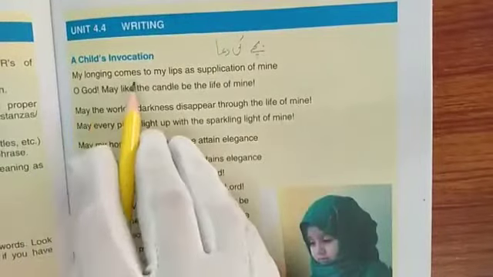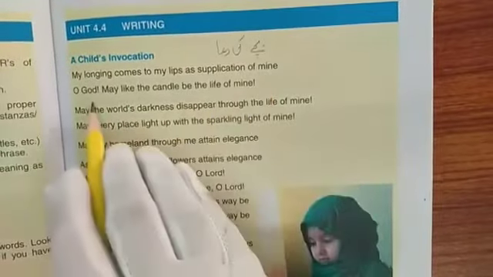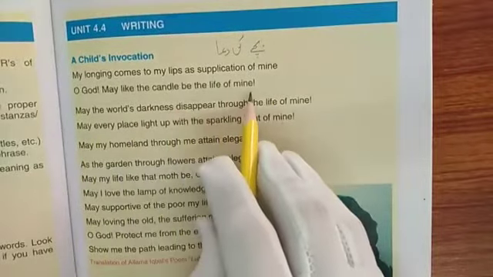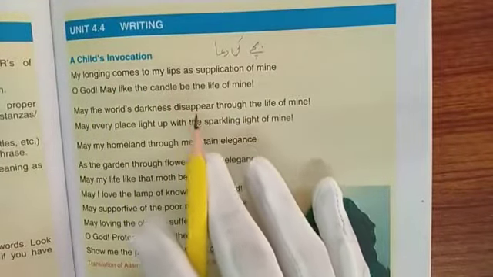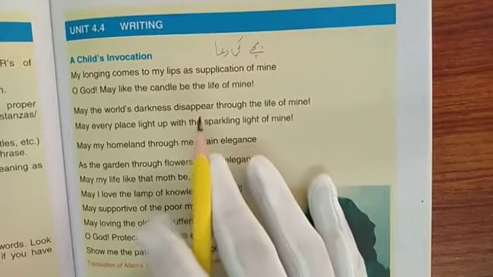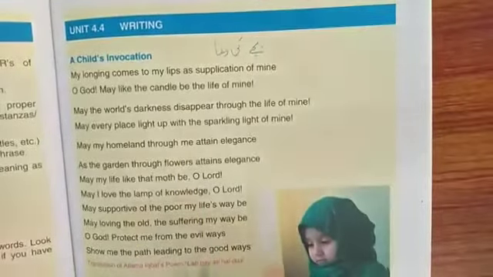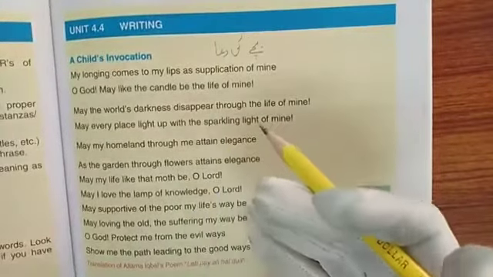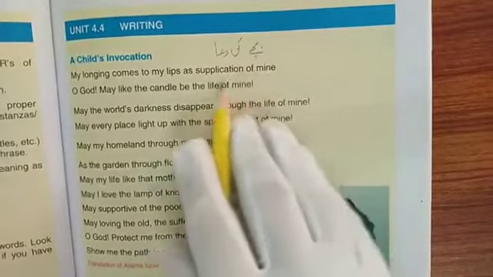My longing comes to my lips as supplication of mine. O God, may like the candle be the life of mine. So when we paraphrase this, we can say that, O Allah, I request you, I pray that my life should become like a candle. This is my wish, which I ask you as a prayer. Supplication of mine, my prayer.